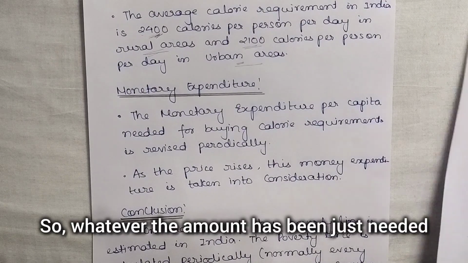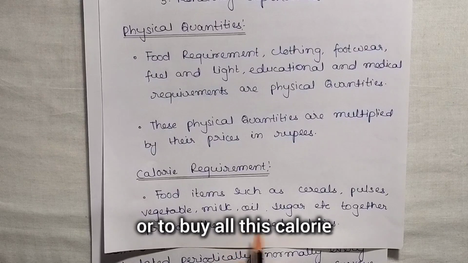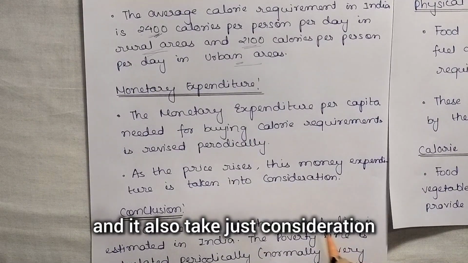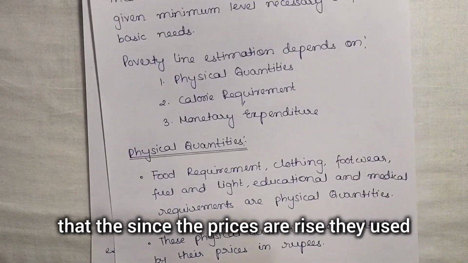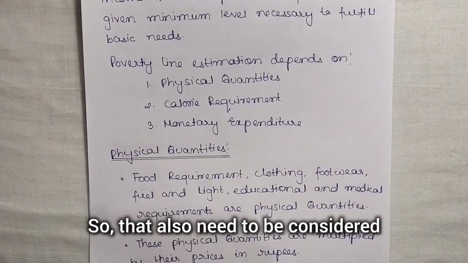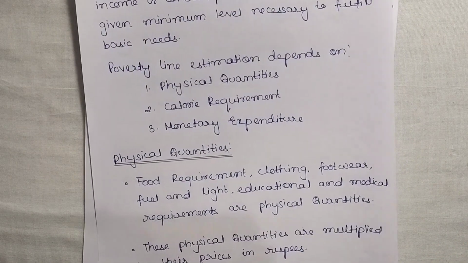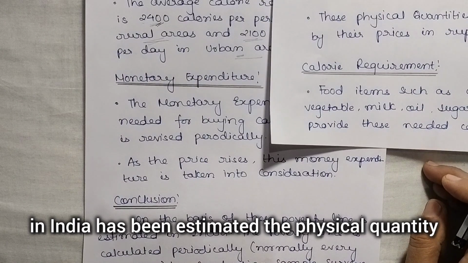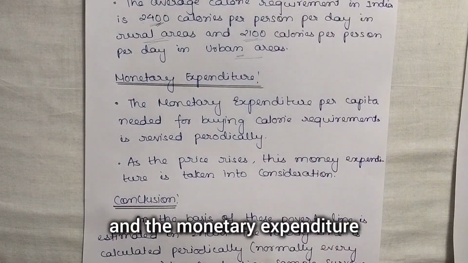So whatever amount is needed to buy all these calories will be calculated, and it also takes into consideration that prices rise every time. So these are the three criteria through which the poverty line in India is estimated: the physical quantity, the calorie requirement and the monetary expenditure.